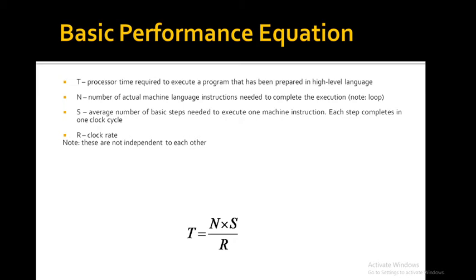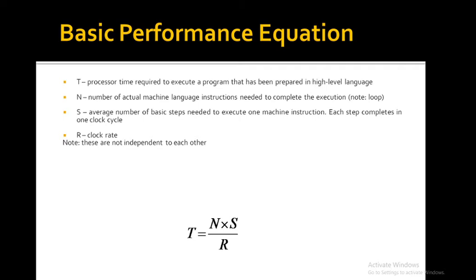If I want to reduce the value of T, I have to reduce N as well as S, which you already know, and then increase the value of R. The value of N is reduced if the source program is compiled into fewer machine instructions. The value of S is reduced if the instructions have a smaller number of basic steps to perform, or if the execution of the instructions is overlapped. In these two cases, the value of S can be reduced.